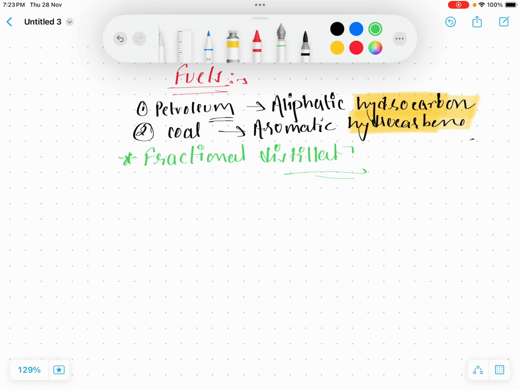Do you know what distillation is? Distillation is a process in which a substance is heated at a certain temperature and the product is collected. It is fractional, meaning the temperature difference should not be much, so that we can easily collect the products. I'll show you a picture. Let me show you the picture.